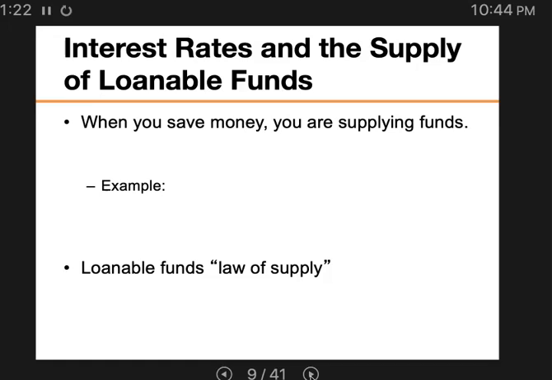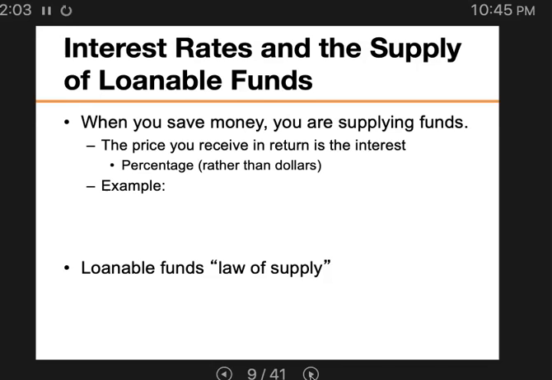Now if you have a positive balance in either a savings or checking account, you are a supplier in the loanable funds market. So for savers, the interest rate is a reward. Every dollar saved today returns more in the future when the interest rate is positive. So the higher the interest rate, the greater the return in the future, and the more people want to save, which means an increase in the quantity of loanable funds supplied.